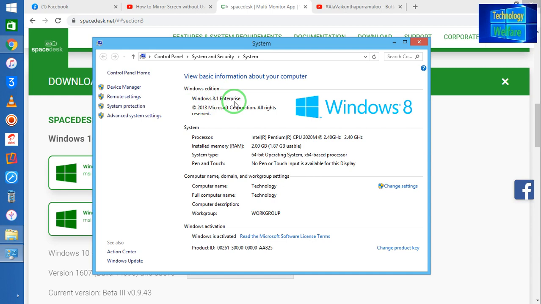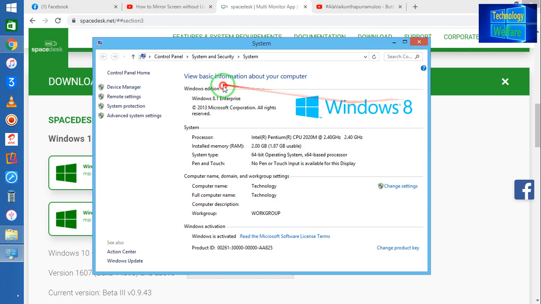So whatever operating system you are using, Windows 10, Windows 7 or Windows 8.1, you can confirm by using this way. This is Windows 8.1. Now see in the system type, guys, 64-bit is working.